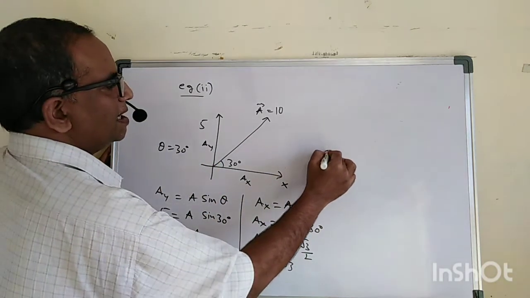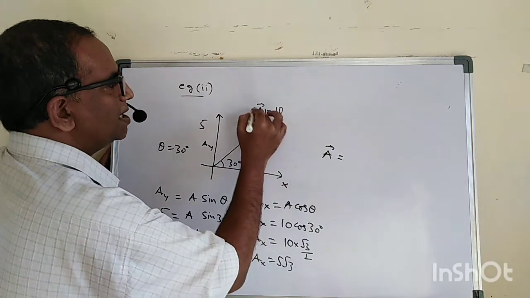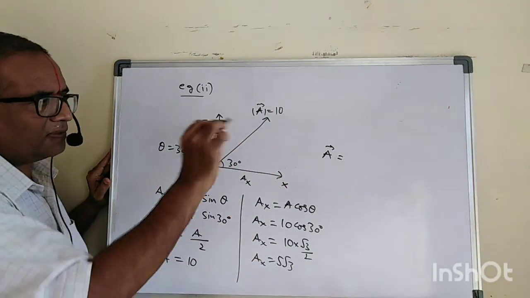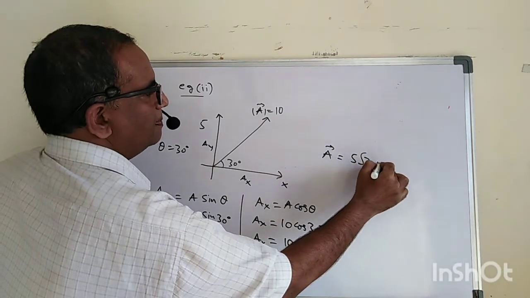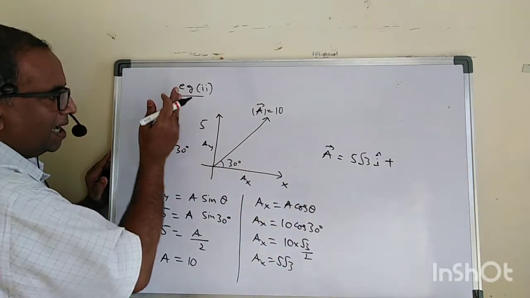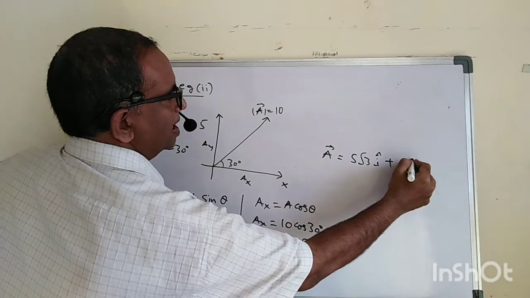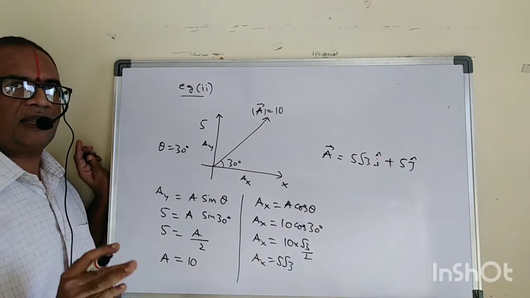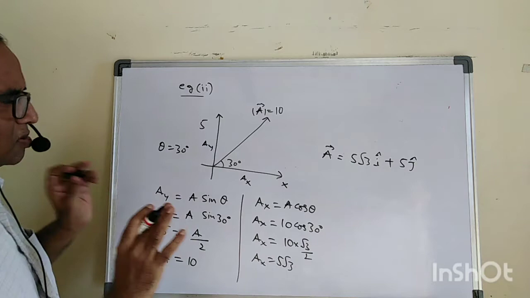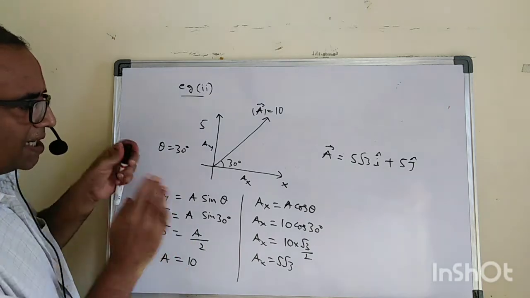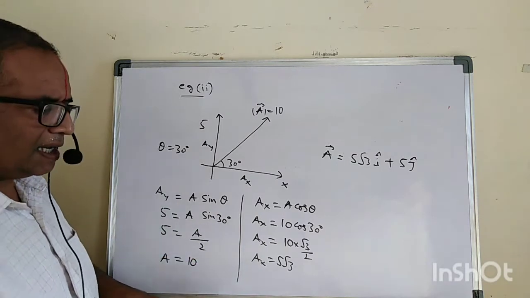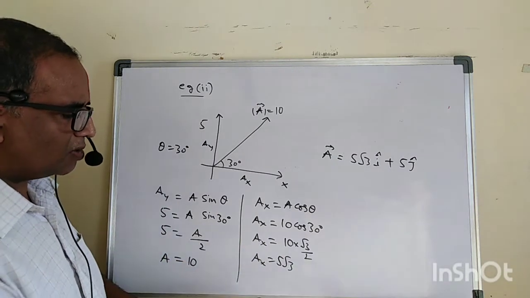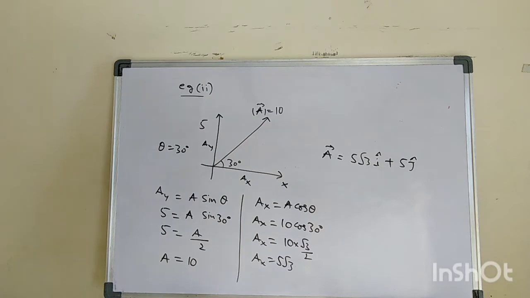Now tell me what is the vector A? Remember, the magnitude of A is 10. So what is the vector A? Along the x-axis 5 root 3 i cap plus along the y-axis 5 j cap. Are you following what I am saying here? It's so simple. The thing is that you should understand this resolution of the vector, how to resolve a vector along its components. That you must learn. That is a must.